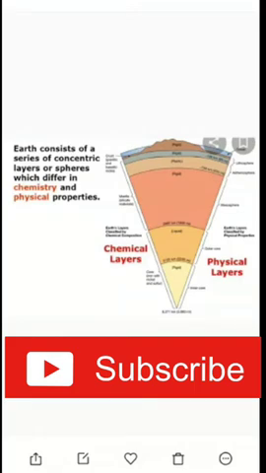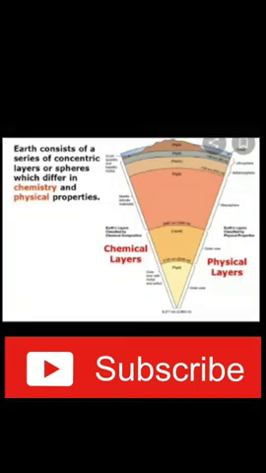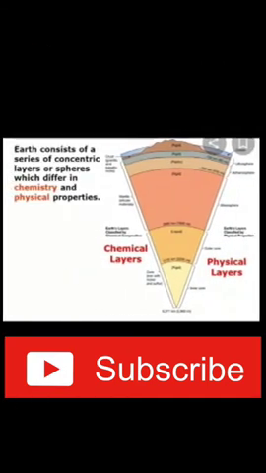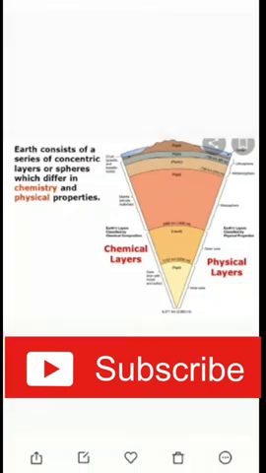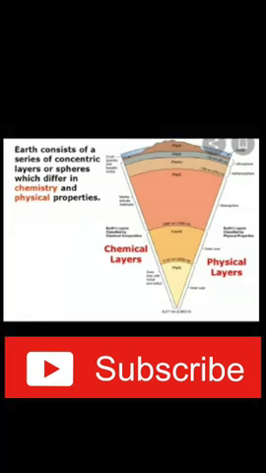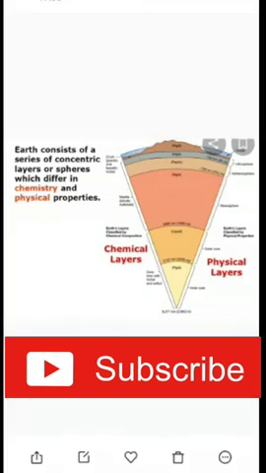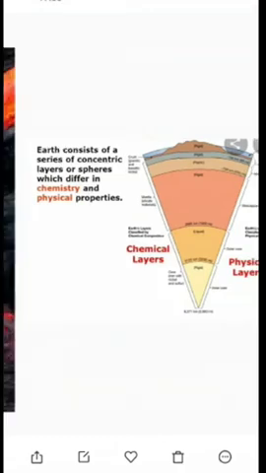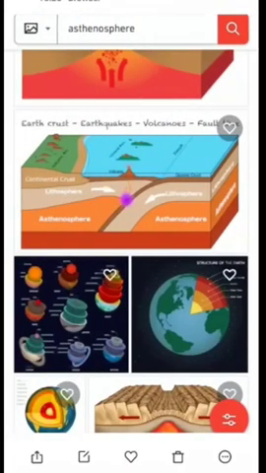This is the cross section of the earth. Look at this picture, children, it looks like a cake. This is the cross section of the earth. Between the crust and mantle, about 700 km is known as the asthenosphere.